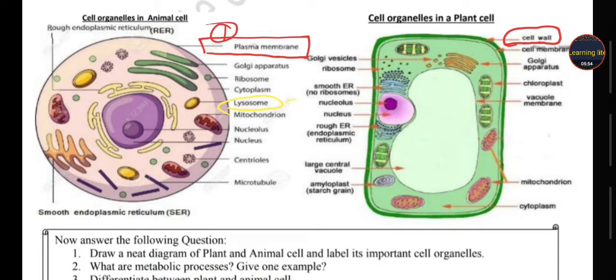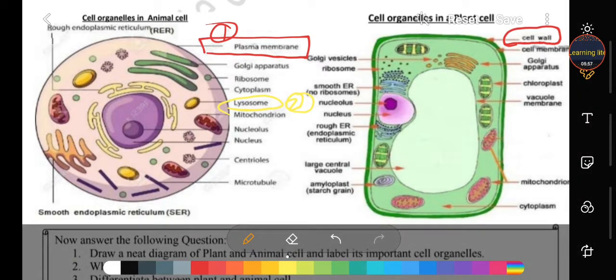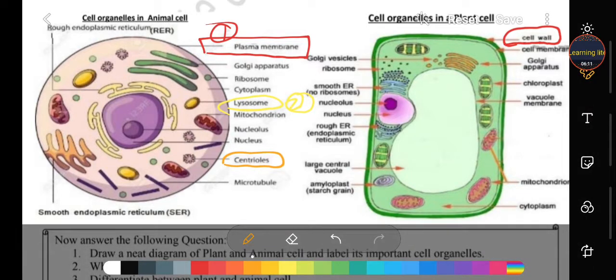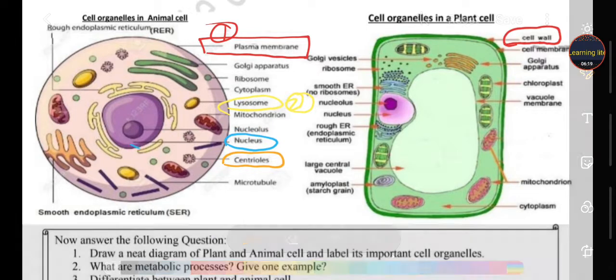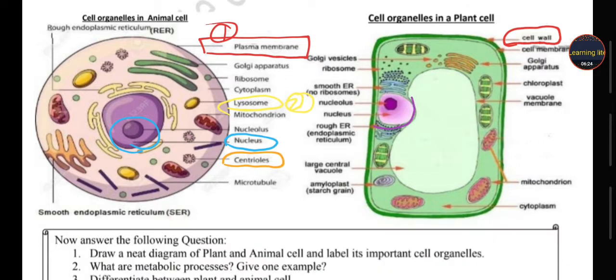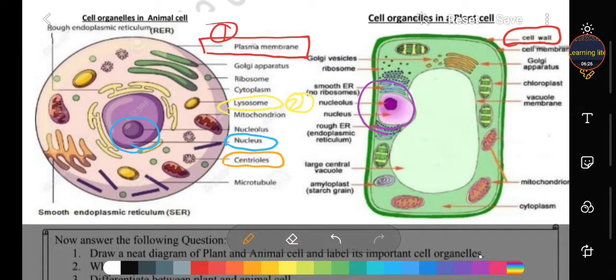Secondly, student, you observe here, the animal cell has ribosomes, but the plant cell doesn't contain ribosomes because all the work is controlled by its cell wall. Thirdly, you see, student, centrioles are present here, but in the plant cell no centrioles are present. Fourthly, the nucleus lies in the center, and in the plant cell the nucleus is at the periphery. It lies at the corner near the plasma membrane.